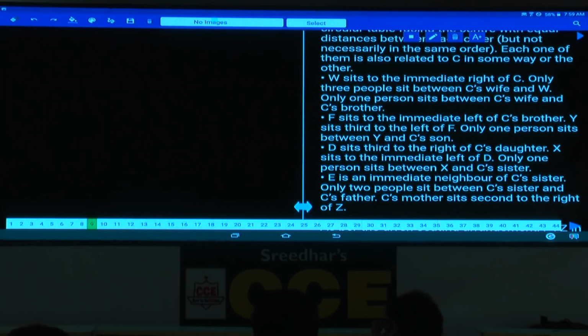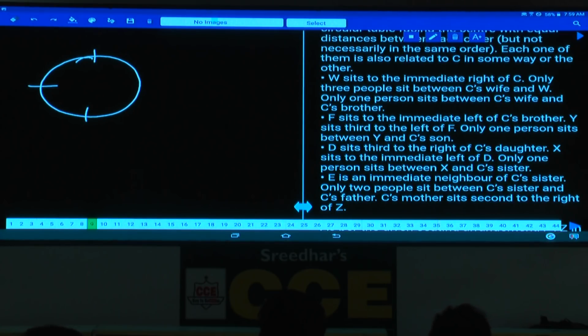Hence, corresponding to a single person. Now this is blood relation, combination of circular arrangement. Now W sits to the immediate right of C. As W sits to the immediate right of C, now I am fixing C at this place. As all the persons are facing towards the center, W sits to the immediate right of C, W will be here.